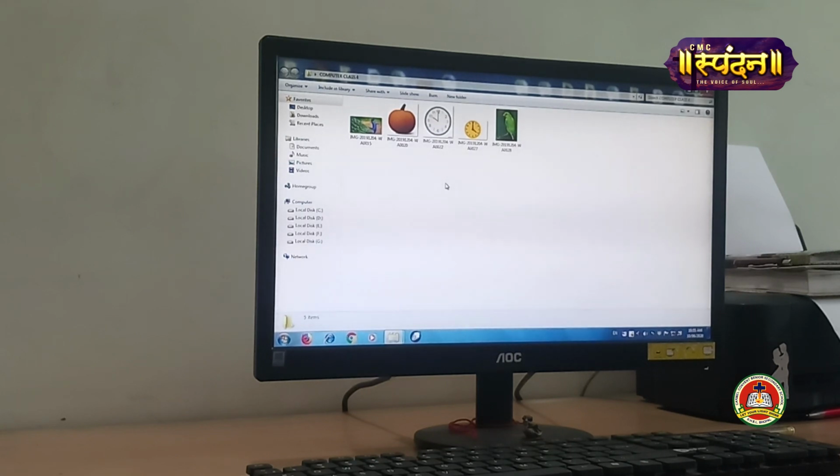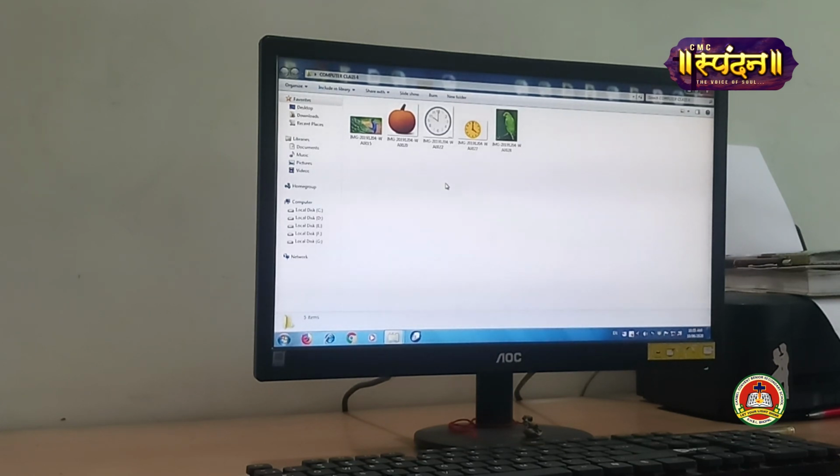Now all my dear students, please open page number 22 of your book. As you open page number 22, long answer questions are given. In the long answer questions, write the steps to create a folder on the desktop. That is practically based, so we don't have to write it in the copy. We have practiced how to create a folder on the desktop.